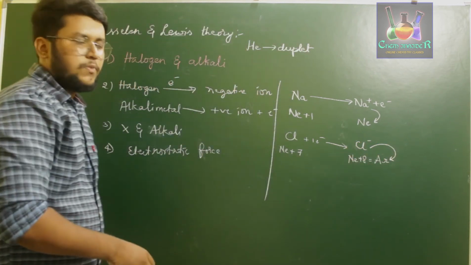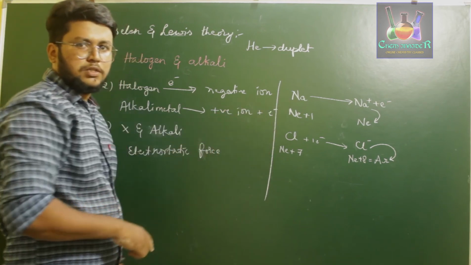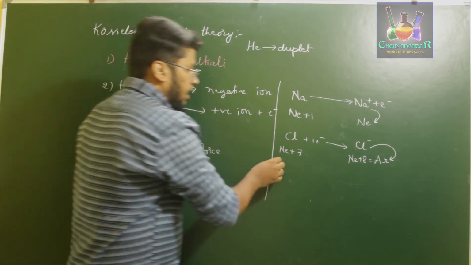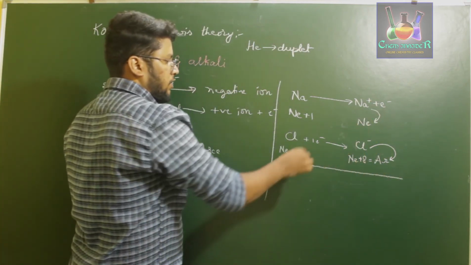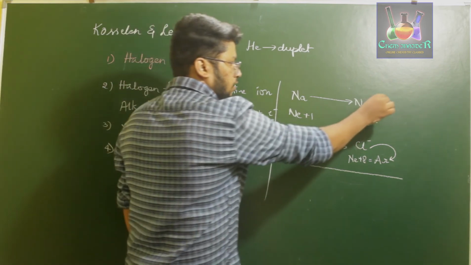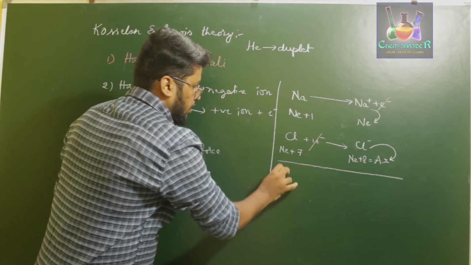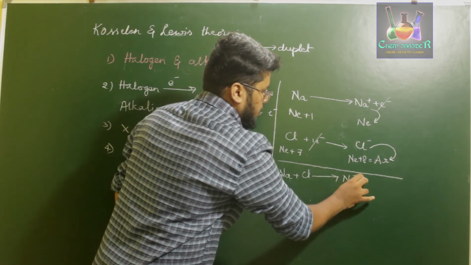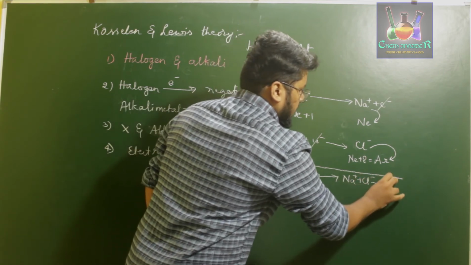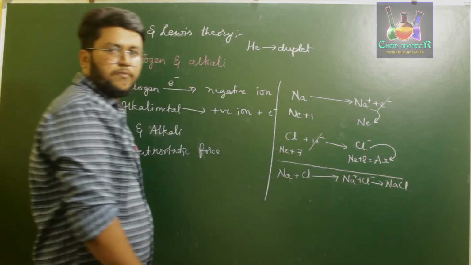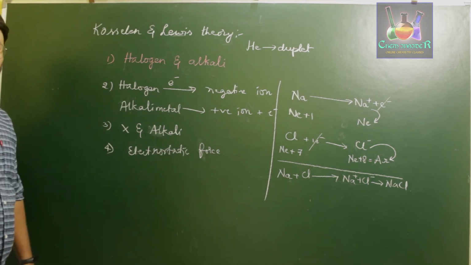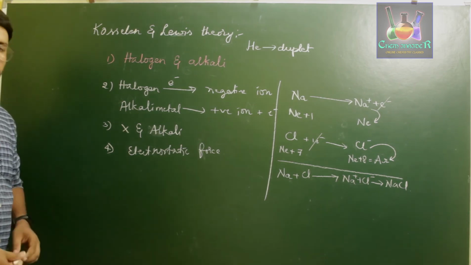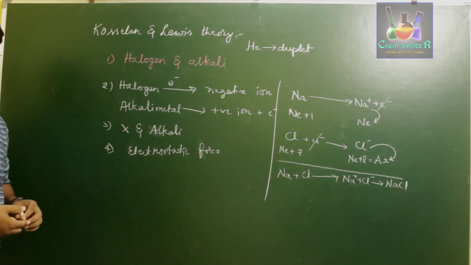So if you consider these as two simultaneous equations, that is x plus y is equal to something and x plus 2y is equal to something, and you add up these two reactions, 1 electron and 1 electron get cancelled. What we can clearly say is Na plus Cl gives us Na+ Cl-, which is nothing but our compound NaCl. So this is how a molecule of ions related to one another through a chemical bond, which is nothing but electrostatic force of attraction, is formed.